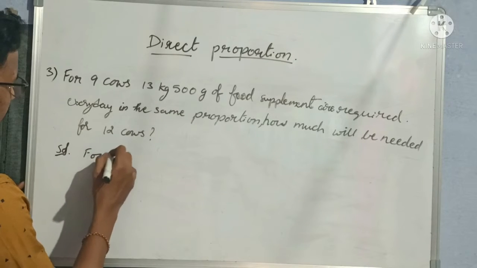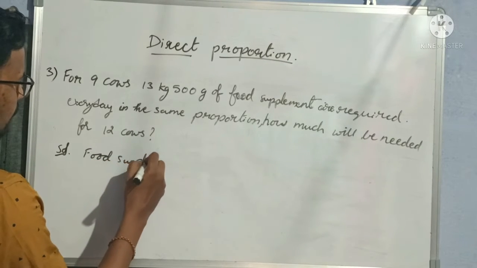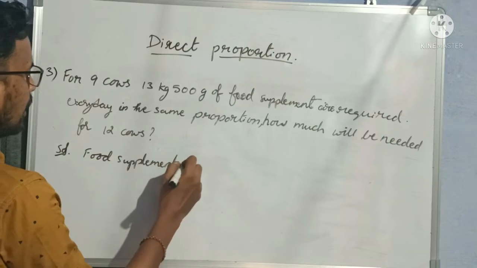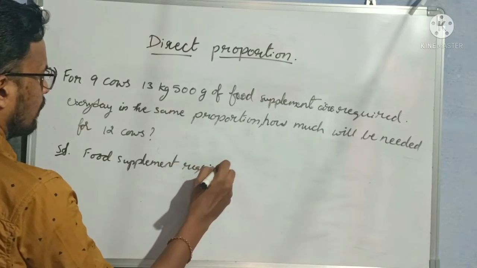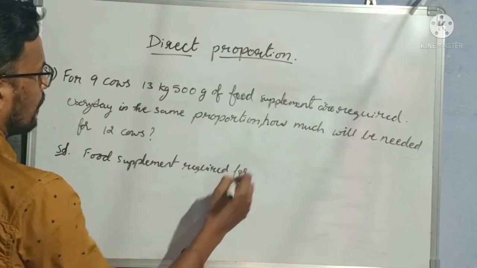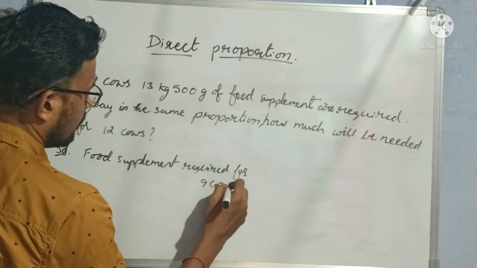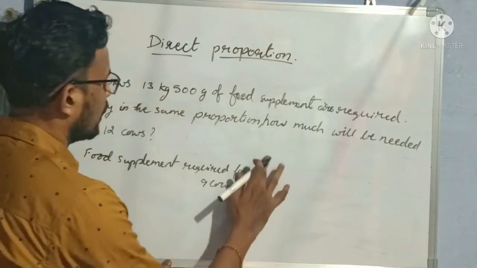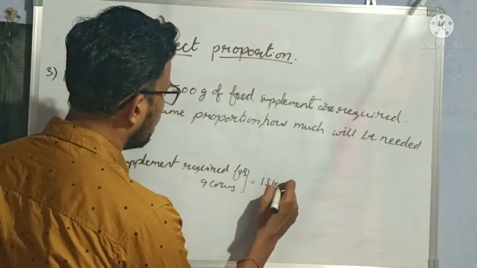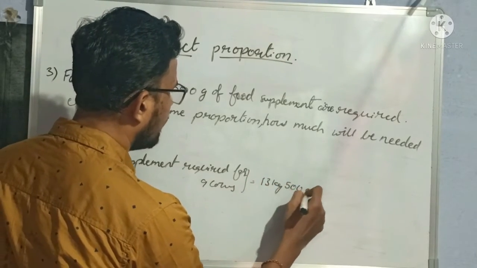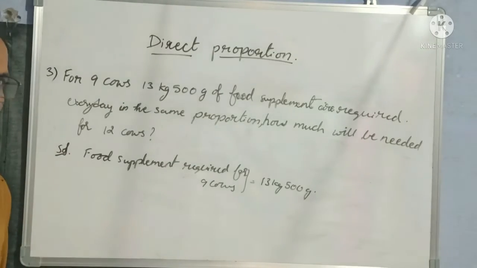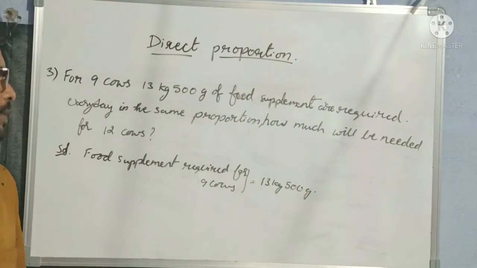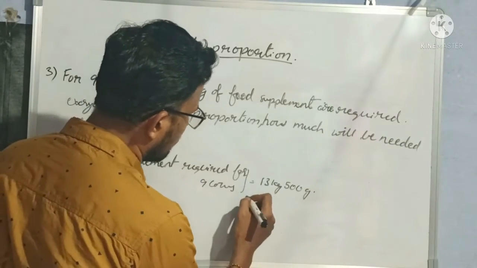So food supplement required for 9 cows is equal to 13 kg 500 grams. Okay, so let me convert this kilograms and grams into grams directly.